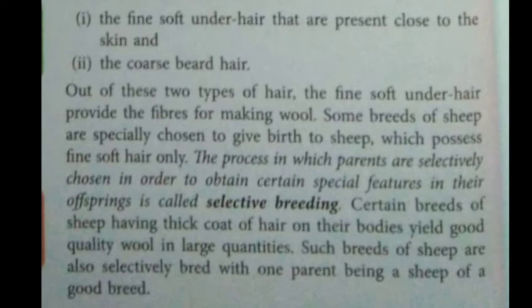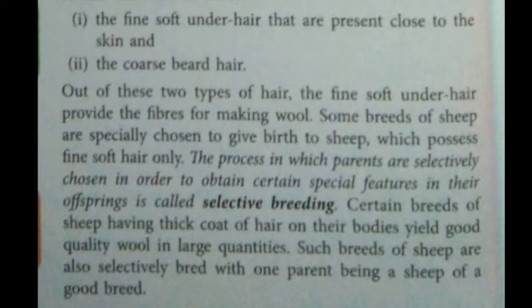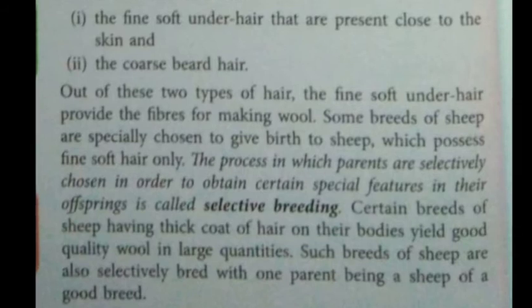Such breeds of sheep are also selectively bred, with one parent being a sheep of a good breed and the second parent having a thick coat of hair on its body, so that we get good quality of wool in large quantities. The good quality of wool will be obtained from the good breed and the large quantity from the second one, that has a thick coat of hair on its body.